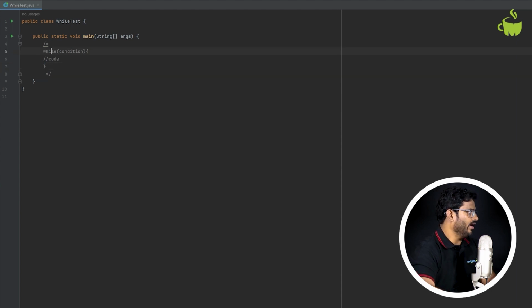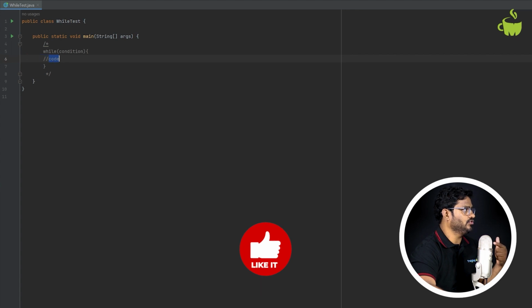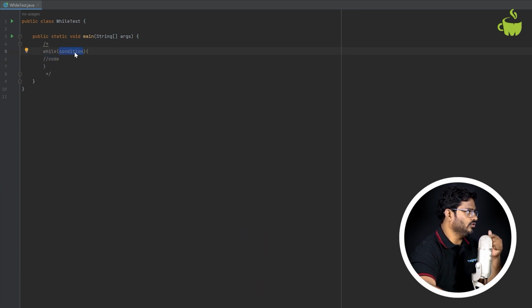So what does it mean? While the given condition is true, you execute this code repeatedly. How many times this code should be executed will depend on the condition. Till the condition evaluates to false, this code will repeatedly execute. Looking at it is very simple, but applying it practically, you should be very cautious when using the while statement. Let us understand that with a very simple example.